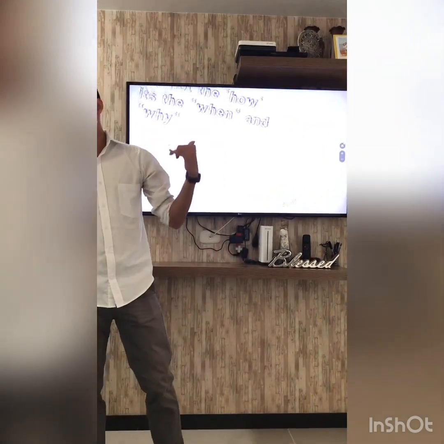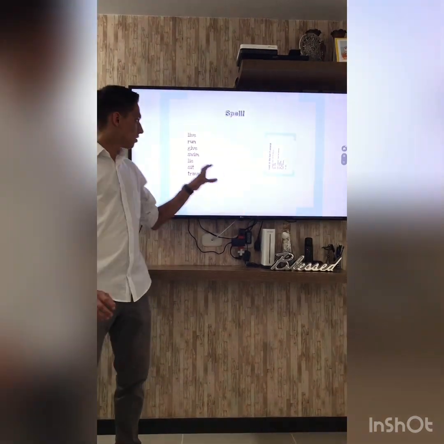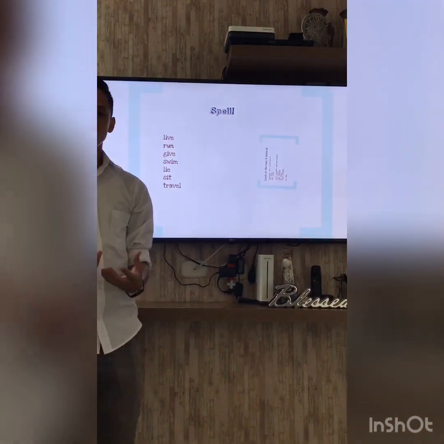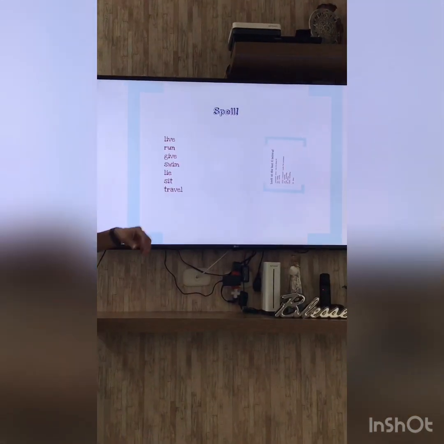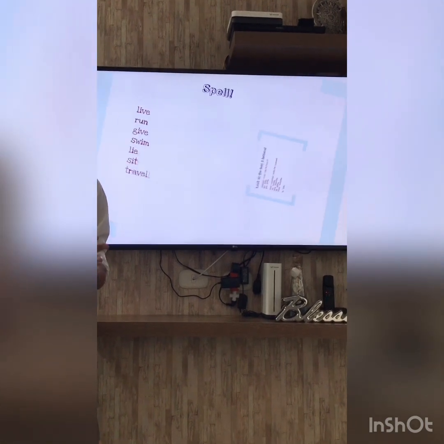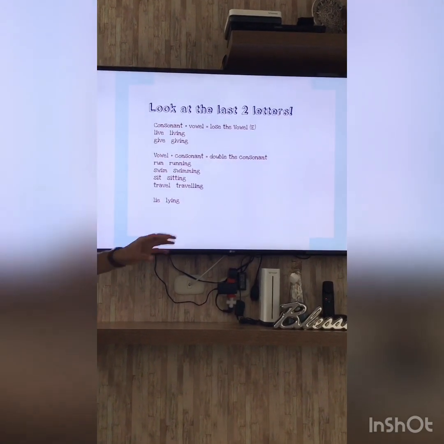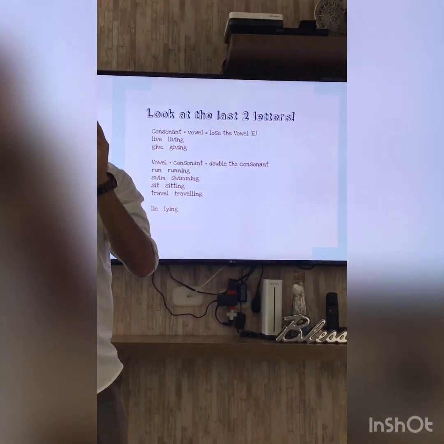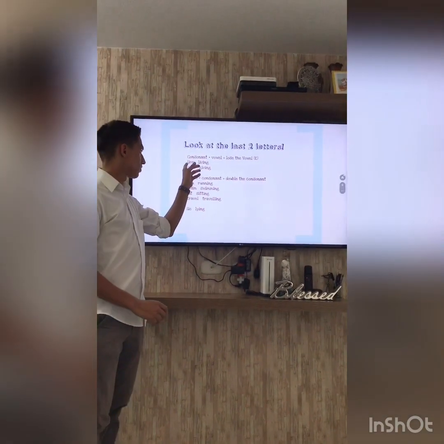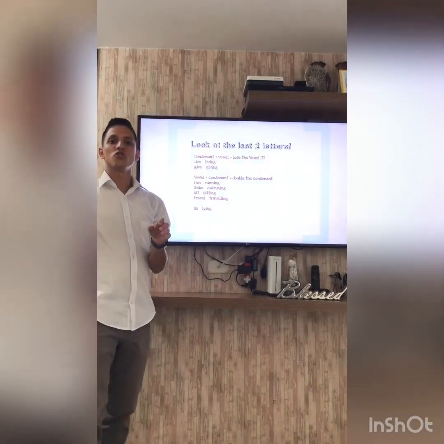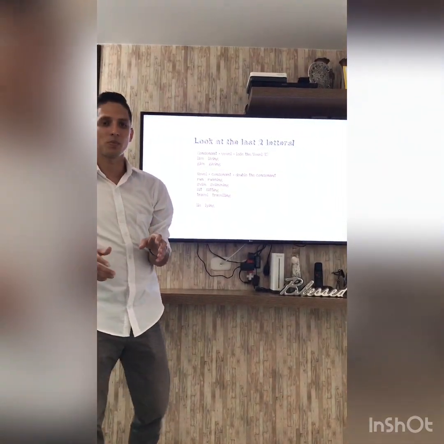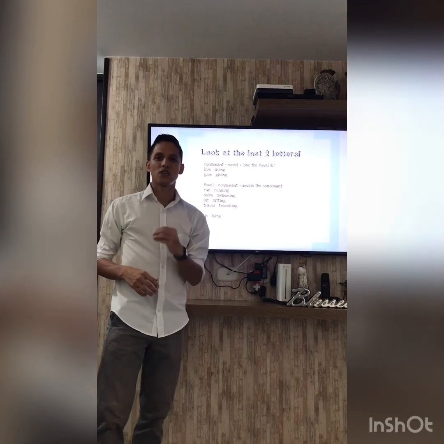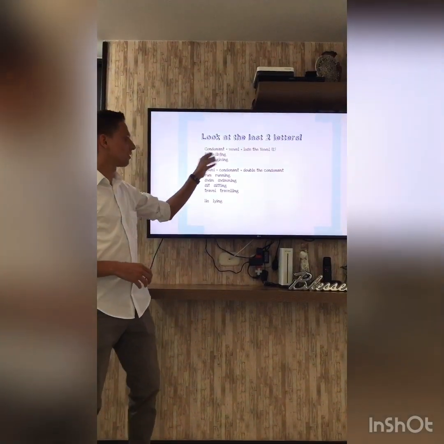Okay guys, right now let's look at some words. Here appear words like a main verb, but these verbs are in the infinitive. How can we make the verbs with ing? When the word ends with the letter E, a vowel, for example live or give, the E disappears and you add the letters ing. Okay guys, for example live, living.